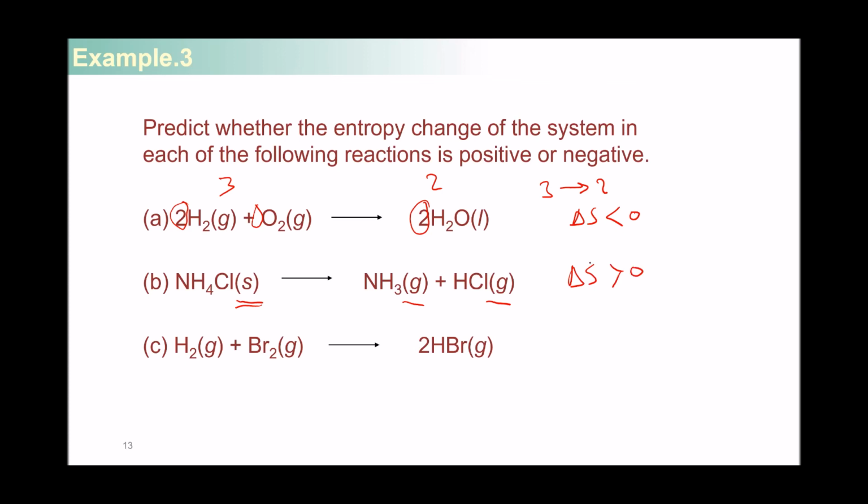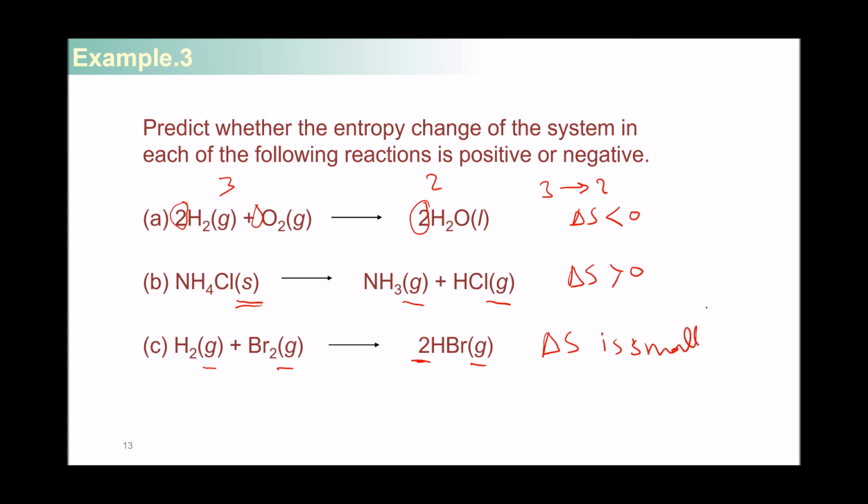If you look at the last example here, you're consuming gases and producing gases. In terms of the number of moles, again, it's the same number of moles that you start with as the number of moles that you end up with. So we cannot make a prediction about the sign, but we can predict that the magnitude is small, as we said in the previous slide.